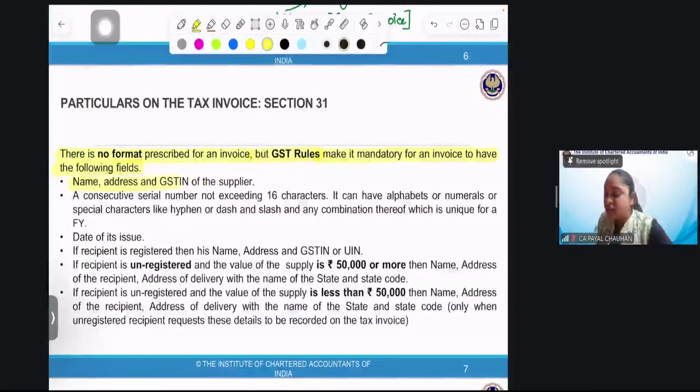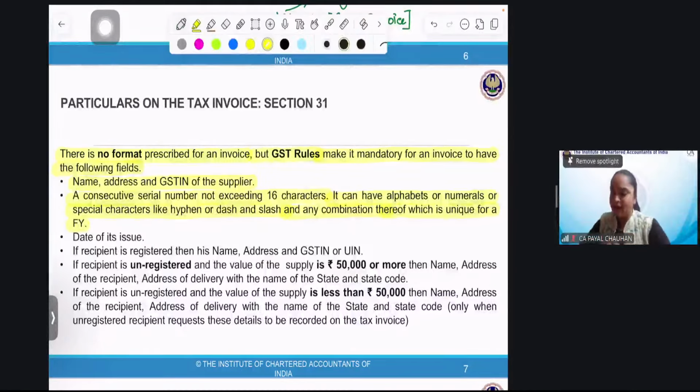Name, address, and GSTIN of the supplier. That is me. Then a consecutive serial number not exceeding 16 characters. It can be less than 16 characters, but it cannot exceed 16 characters. It can have alphabets, numerals, special characters like hyphen, dash, slash, or any combination thereof, which is unique for a financial year.